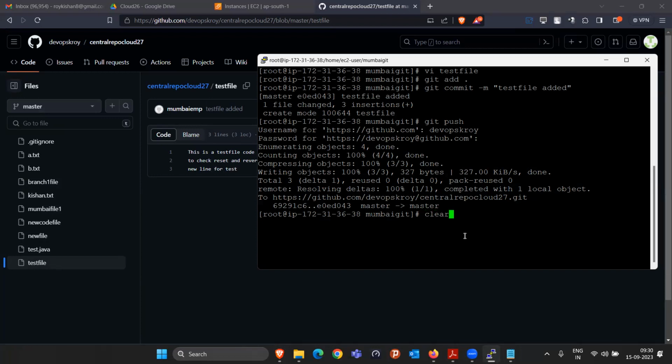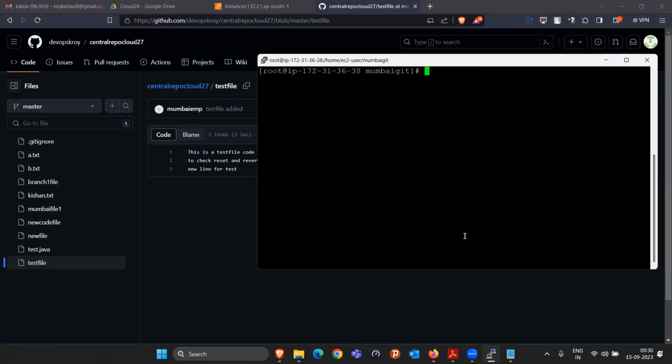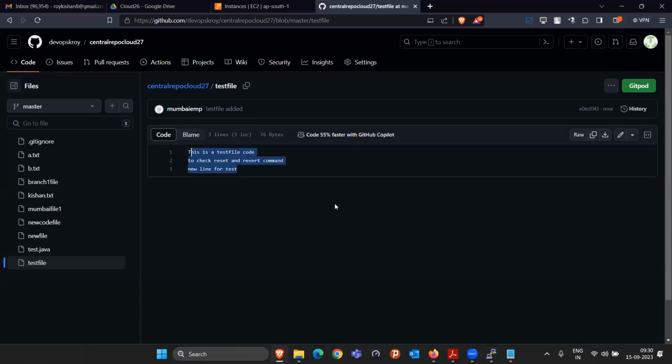Now the question is, if the file is committed, then what can we do? Take an example, the situation will be something like this. If somebody opens the test file, this code is already completed. Up to here, all this code is correct. Just remember that in this test file, whatever I have written here, everything is correct. All the 3 lines are correct.